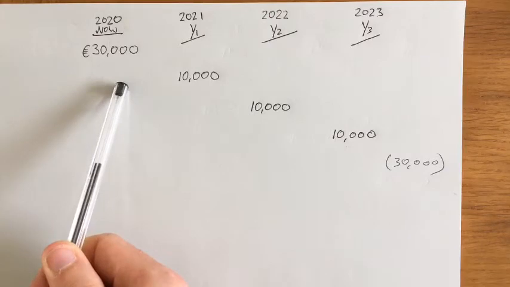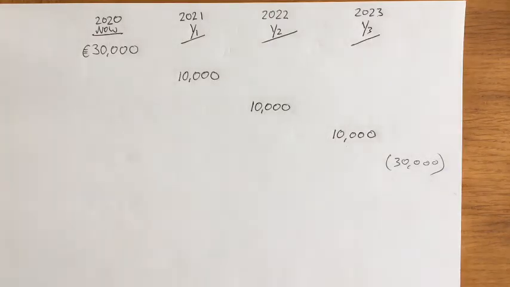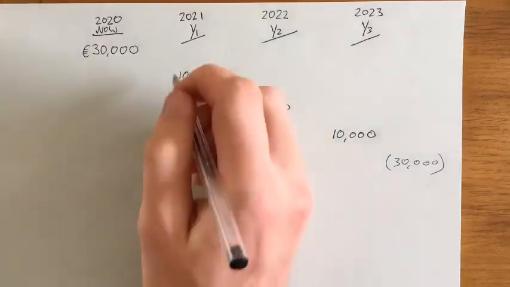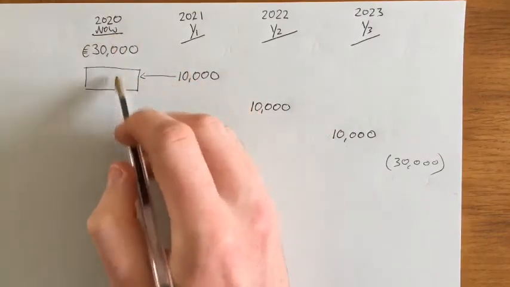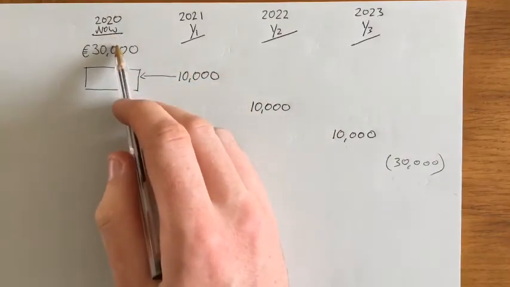So this is the type of question where we have to work backwards. To see if this is a fair deal or not, we need to get this 10 grand and bring it back to today's money, when you gave your friend 30 grand.